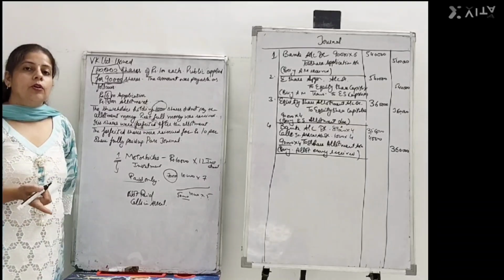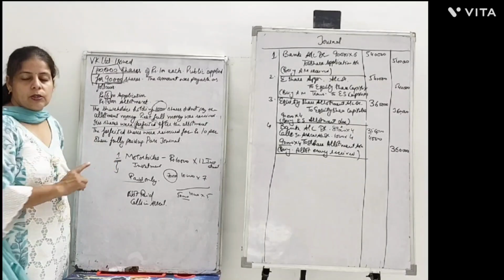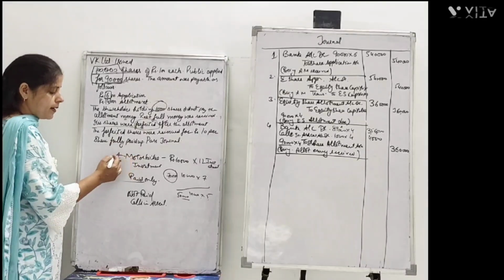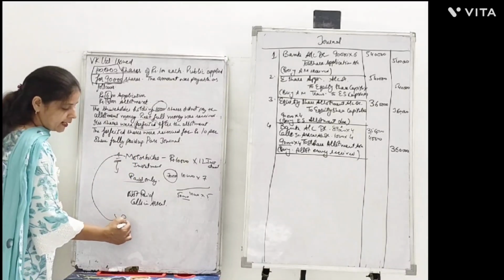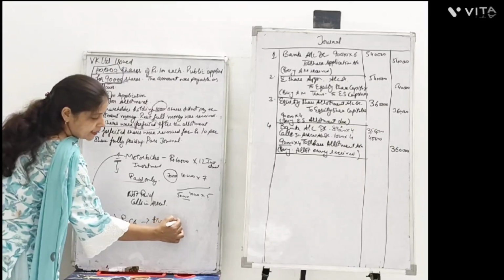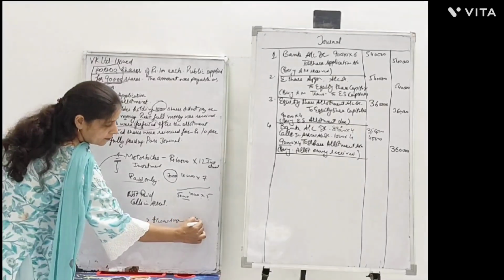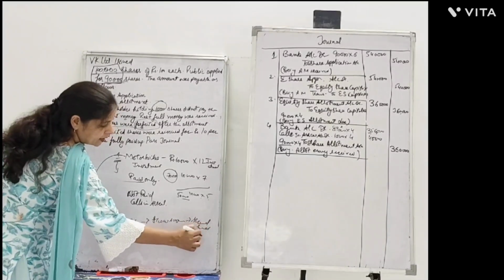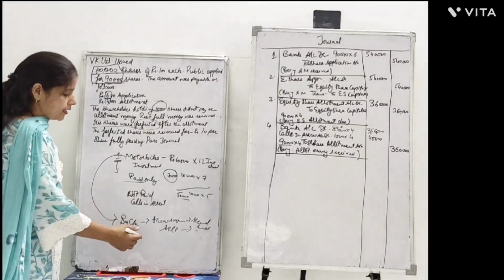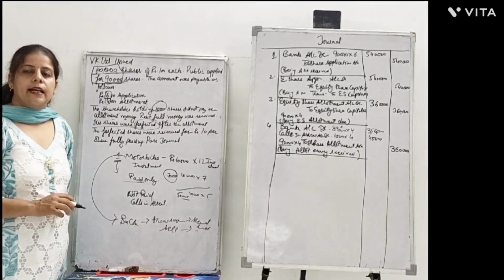So what is the firm going to do? The firm who is selling this motorbike, what will they do? They will get their motorbike back at their showroom, right? And they will sell it second hand because they won't keep it with themselves. They will sell it second hand, and they will again receive the money for the second hand sale.